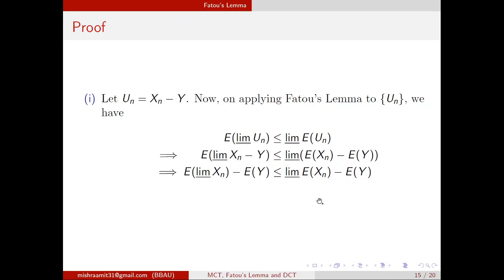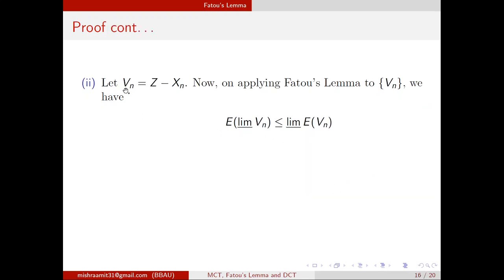Now since y was integrable, expected y is finite. So we can add this expected y on both sides, and we get that the expected value of limit inferior xn is less than or equal to the limit inferior of expected xn, and this completes the proof of part 1.